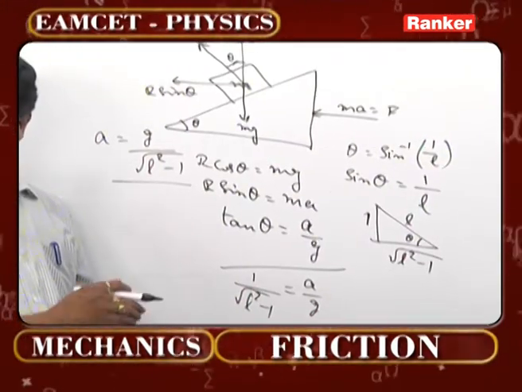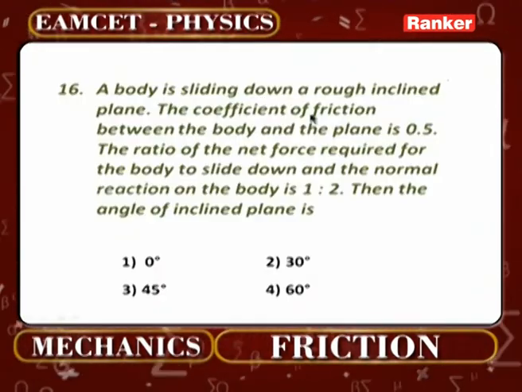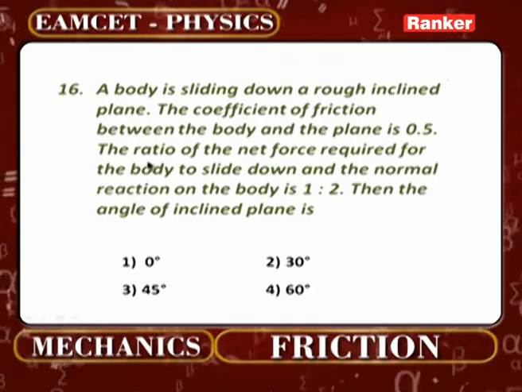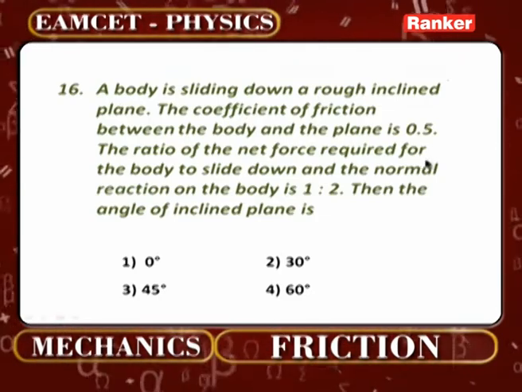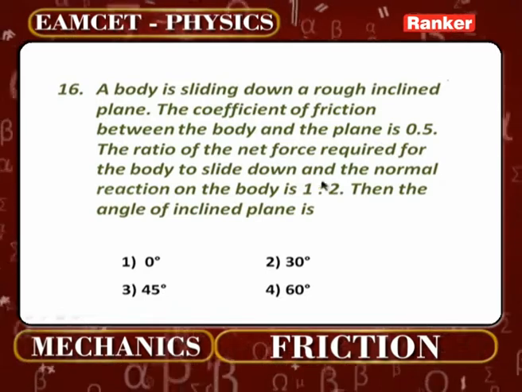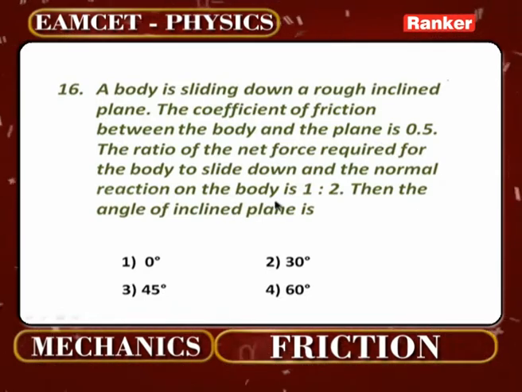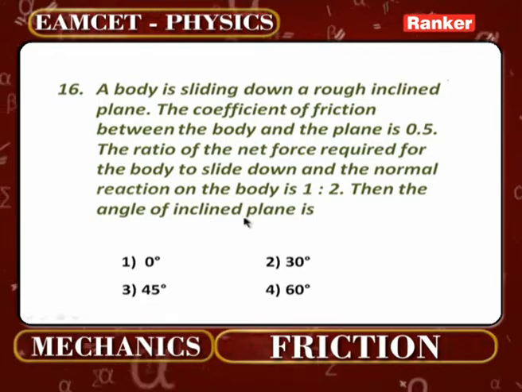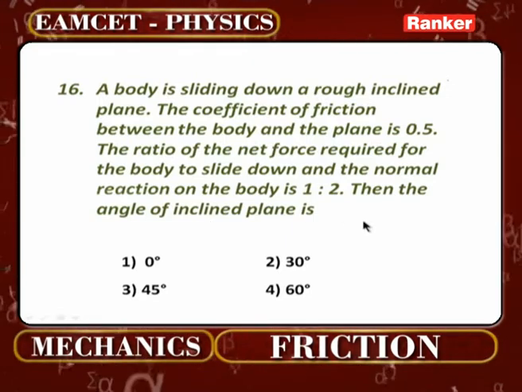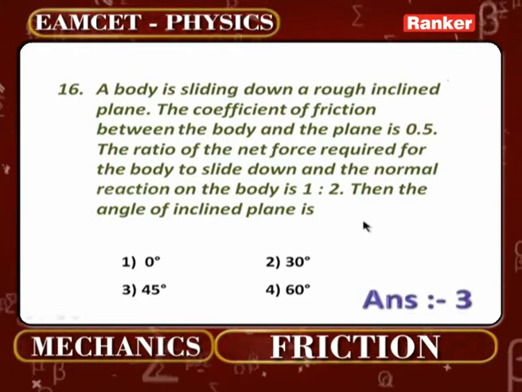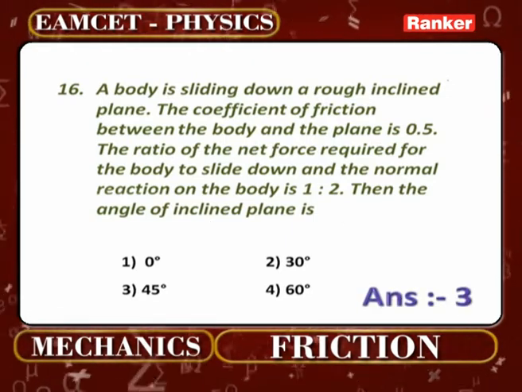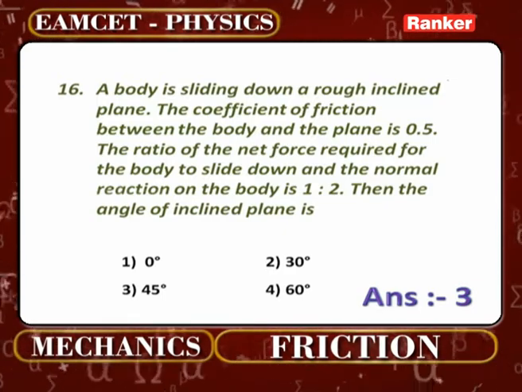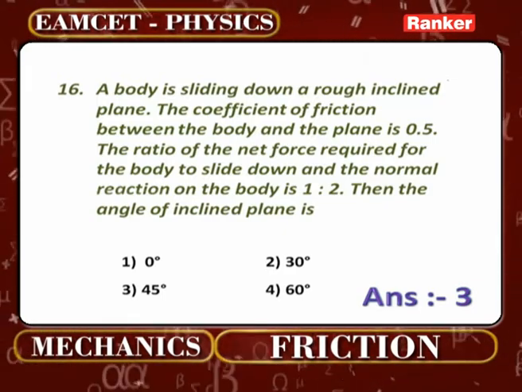A body is sliding down a rough inclined plane. Coefficient of friction between the body and the plane is 0.5. The ratio of the net force required for the body to slide down and the normal reaction on the body is 1:2. Then what is the angle of the inclined plane? In all these models, almost every model looks the same, but the wording is different and the formulae we take up are totally different.